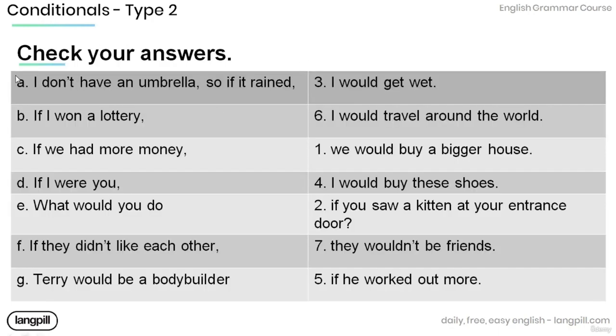And now let's check your answers. I don't have an umbrella, so if it rained, I would get wet. If I won a lottery, I would travel around the world. If we had more money, we would buy a bigger house. If I were you, I would buy these shoes. What would you do if you saw a kitten at your entrance door? If they didn't like each other, they wouldn't be friends. Terry would be a bodybuilder if he worked out more.